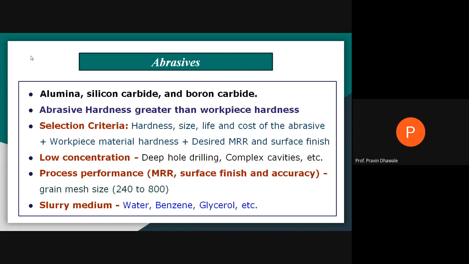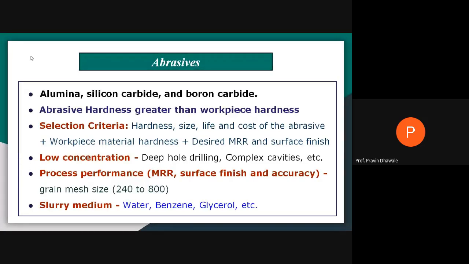The lower the size of the material, it should remove a large amount of material. As we increase the size in microns, it will be utilized to remove less material with a good surface finish. In ultrasonic machining, we do not directly throw the abrasive particles for the machining process.